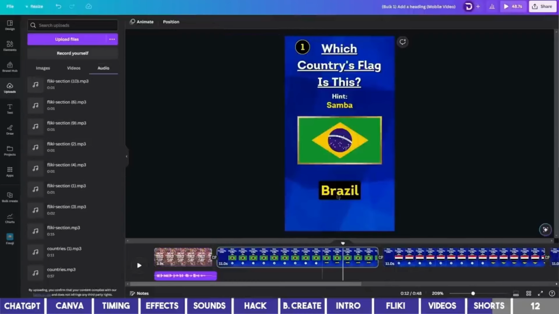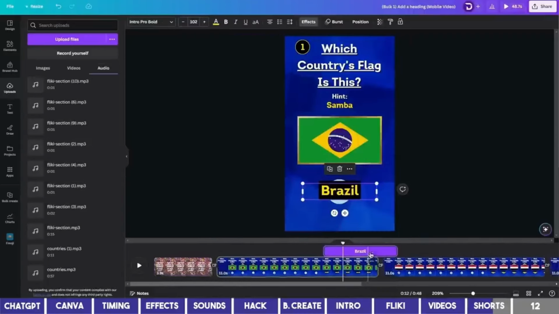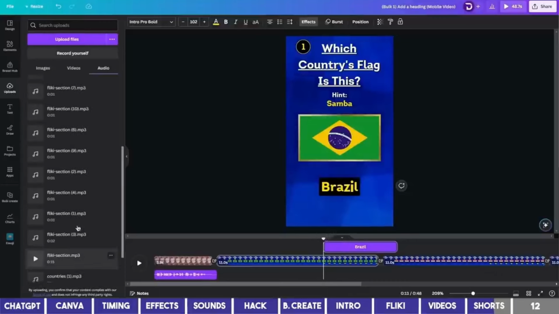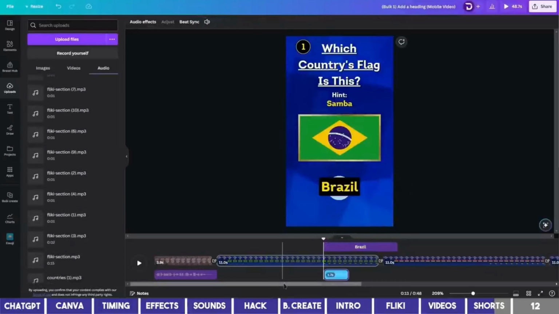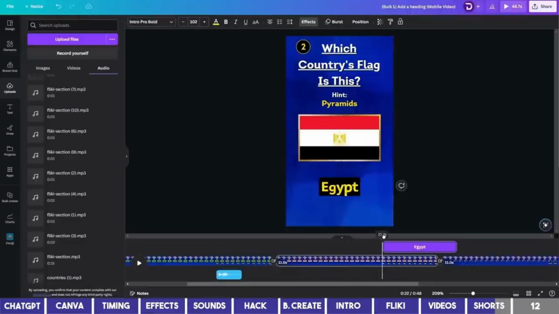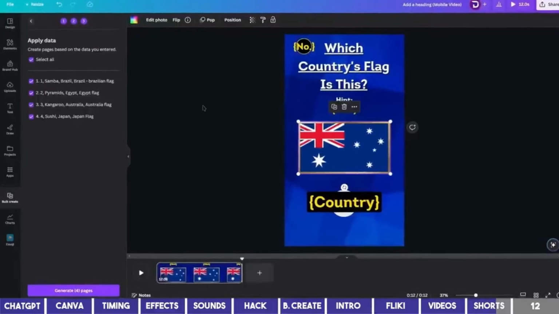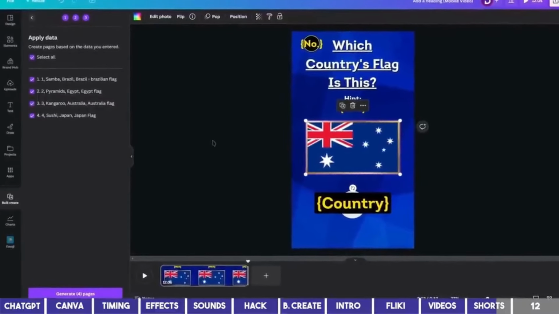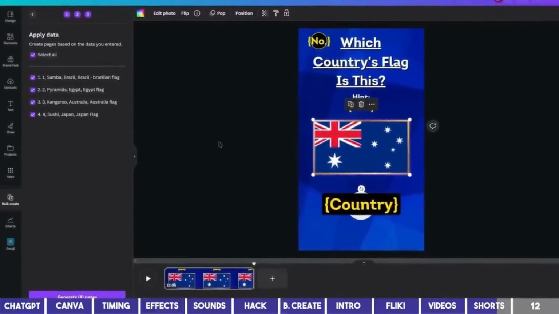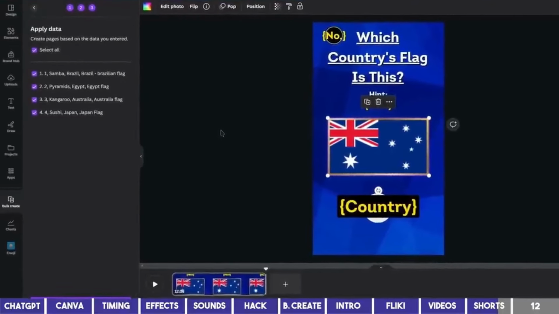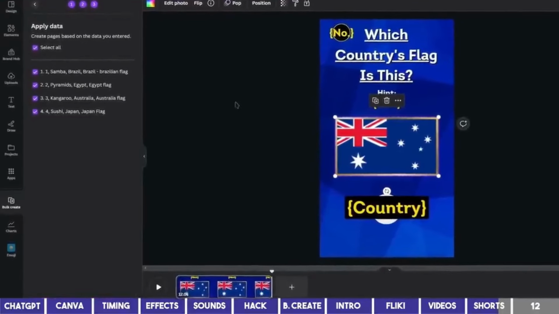Then go to the second page, right-click to show the timing of the answer. And just like we did on the long video, add the audio answer to the start of the text. Repeat the same for the other 3 and your short is ready. And if you want to create the next 2 shorts, use the short template you modified earlier and swap the texts and flags at the Bulk Create window to create the scenes in bulk.